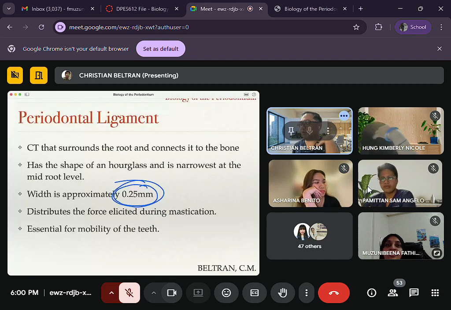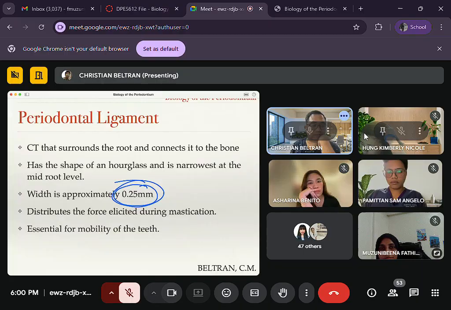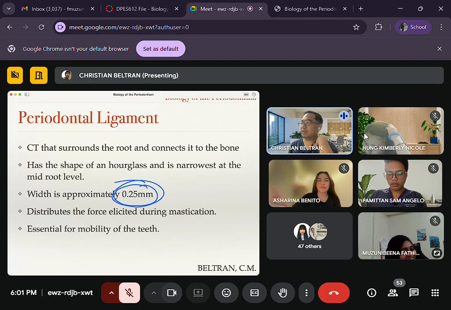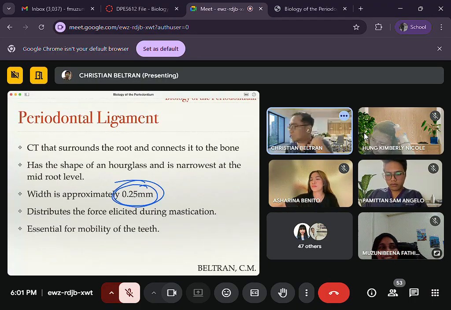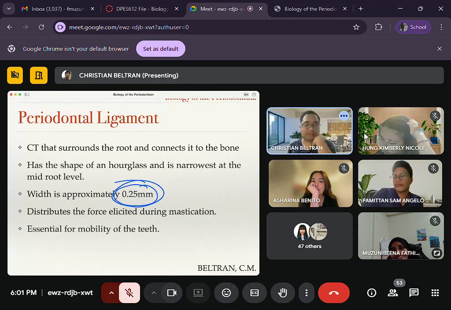Is around up to 0.25 millimeters, right? Grade 1 mobility is 0.5 to 1 millimeter facial lingual movement, if you still remember. Then 1 to 2 millimeter for grade 2 lingual movement. And grade 3 mobility is more than 2 millimeter facial lingual movement with vertical displacement, right?